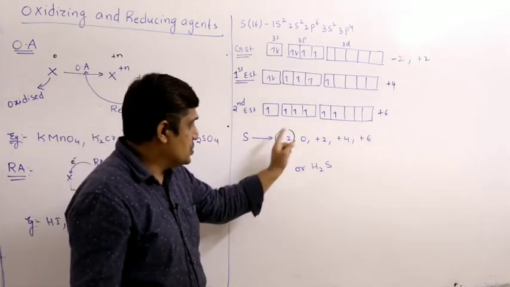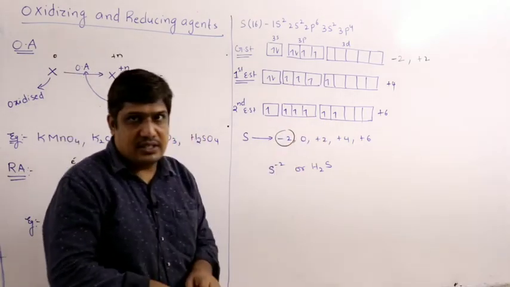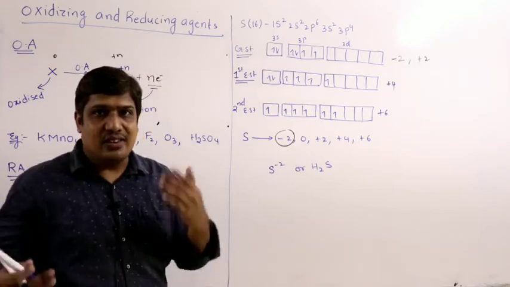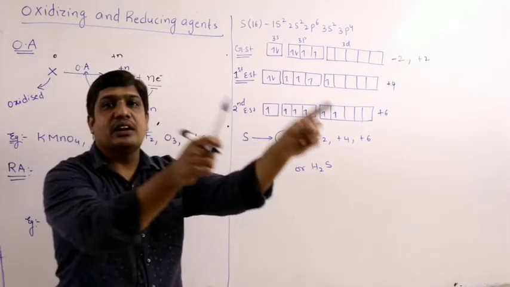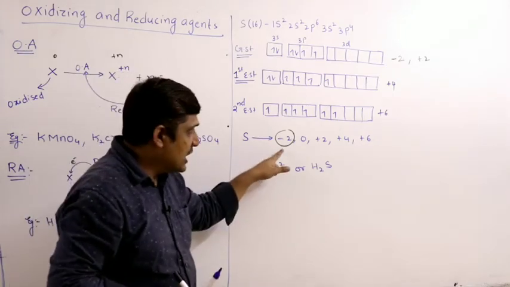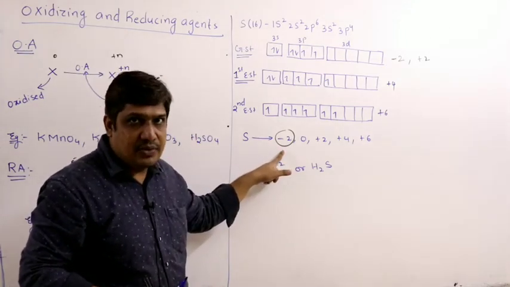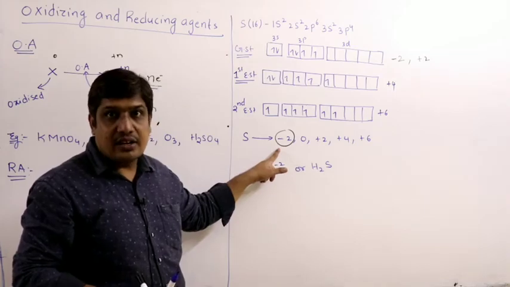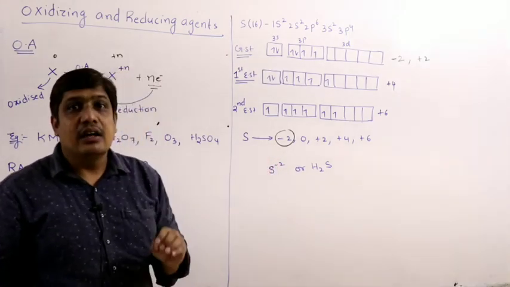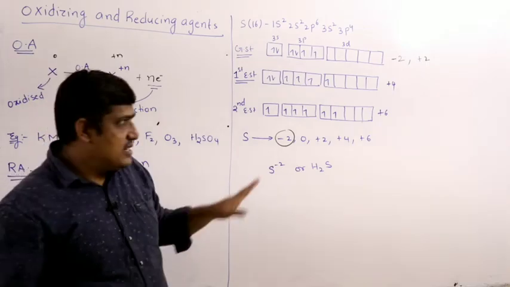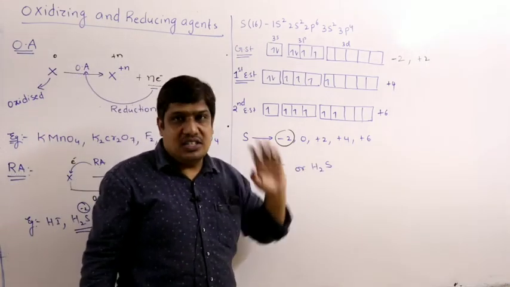It may increase to 0, +2, +4, +6. In that process, it loses electrons. These electrons will be gained by some other substance, that substance will undergo reduction. Therefore, in the lower oxidation state, that is -2, the sulfur compound or sulfur ion can act as a reducing agent, because itself it can only undergo oxidation.